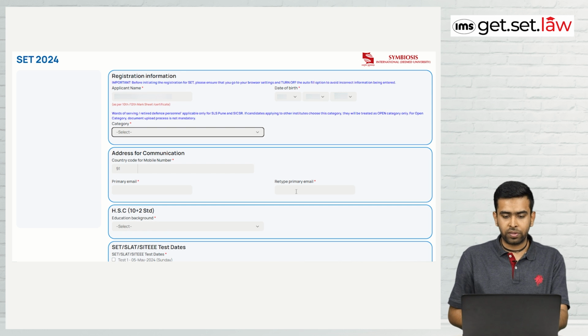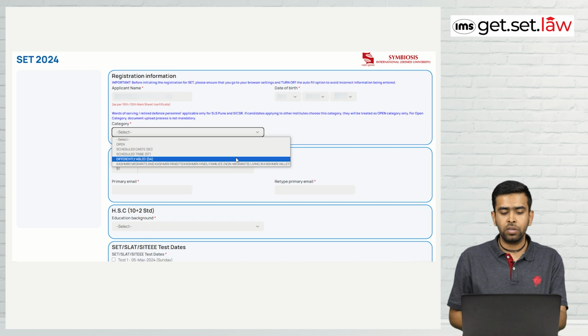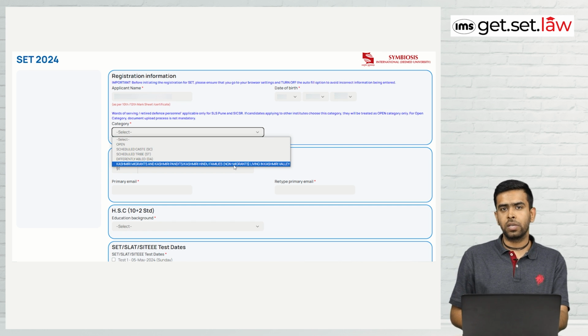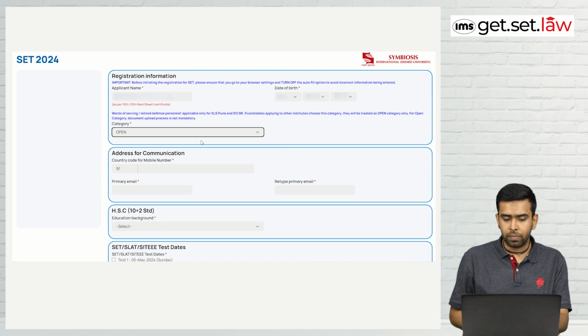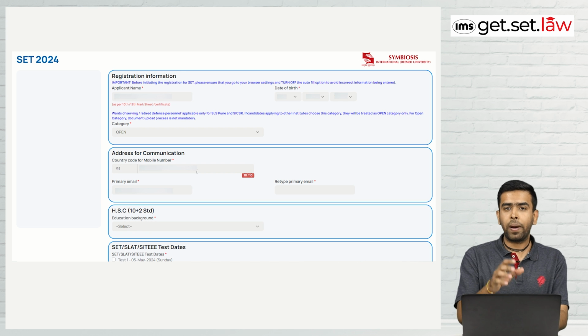And then you have to select your category. Different categories are mentioned: open, SC, ST, differently abled, and Kashmiri migrant. So these are the only 4 categories available. Whatever category you belong to, tap on it. Then the mobile number you have to put. Whatever number is functioning, you have to put that. On this mobile number, you will receive an OTP. So please put the right functioning number.